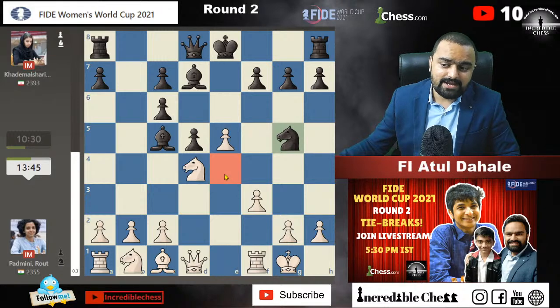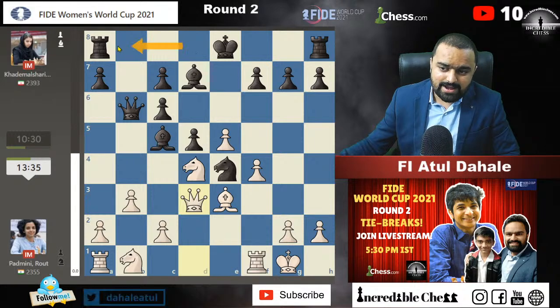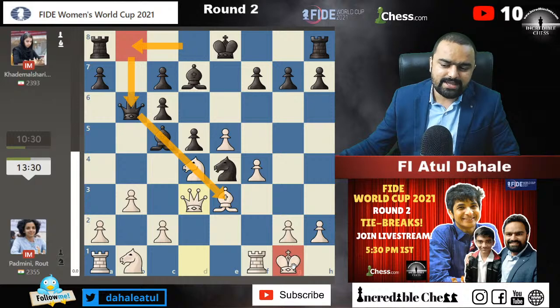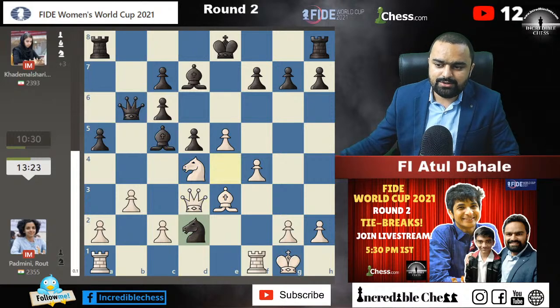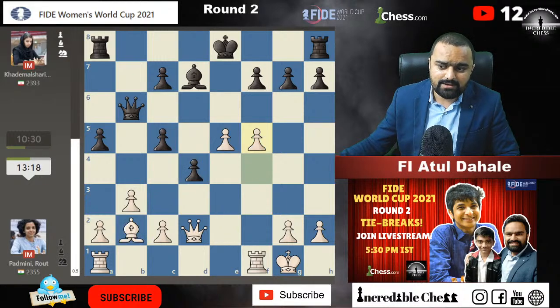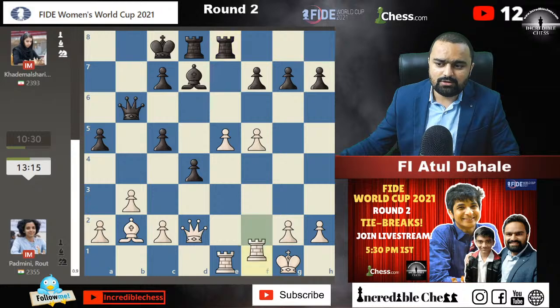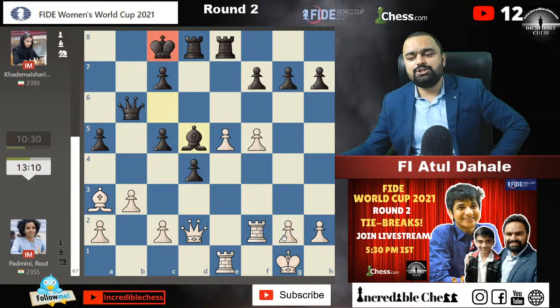She is saying that the knight on e4 is a strong piece and needs to be kicked out, so she plays f4, knight to e4, and now bishop to e3. The idea of queen b8 to queen b6 is very interesting, because this is the only weakness I can see in white's camp, and black is exerting some pressure on it. So a5, knight to d2. The knight is exchanged, and this is the situation on the board. The opposite color bishops are there, and bishop to a3, bishop d5, and they're waiting for the initiative.